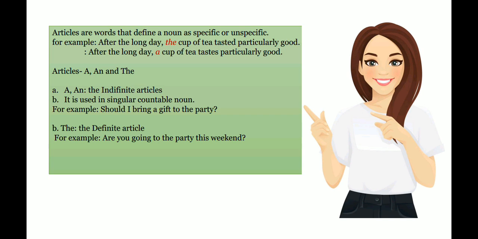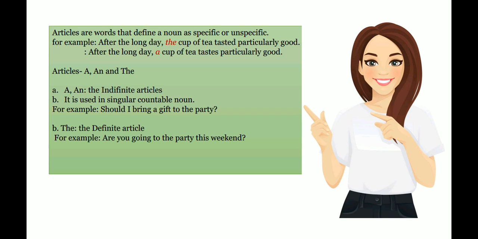A and an are used with a singular countable noun. For example, should I bring a gift to the party? Here, gift is a singular countable noun, so a is used. The is used before singular and plural nouns when the noun is specific or particular.